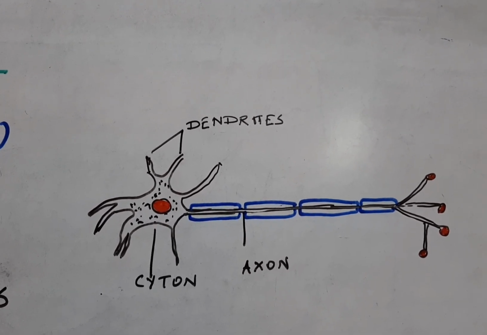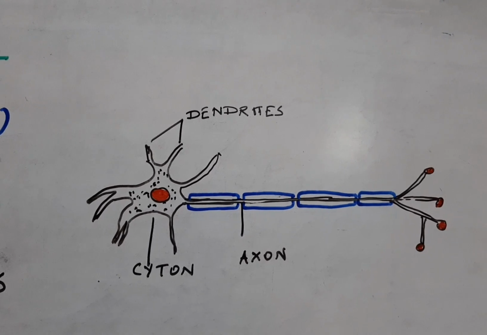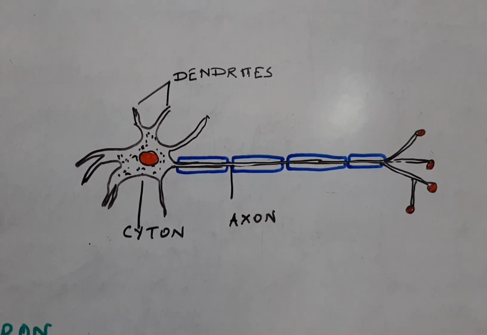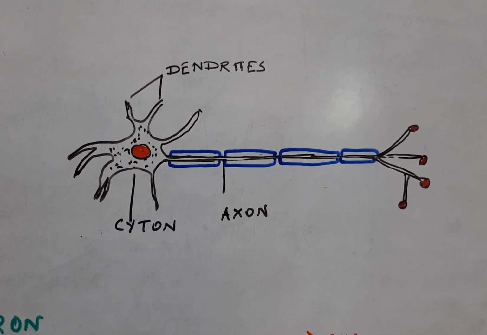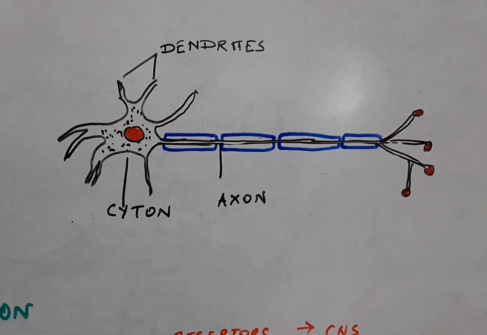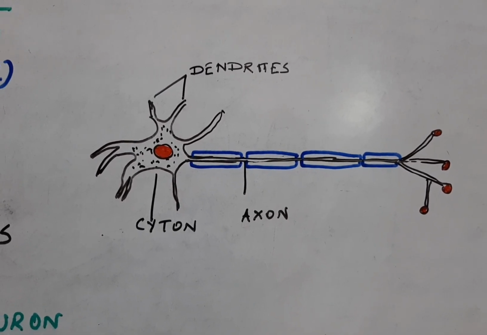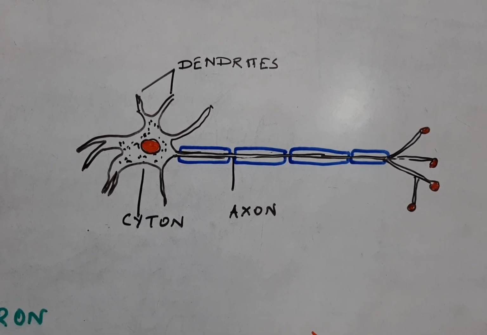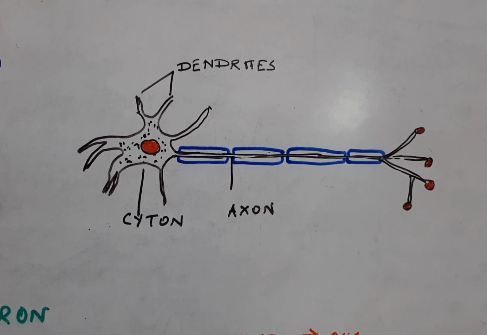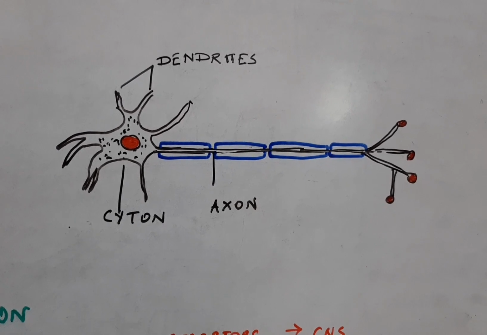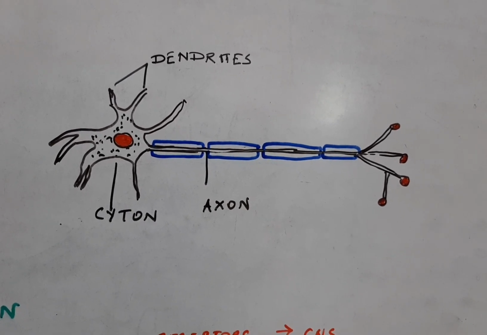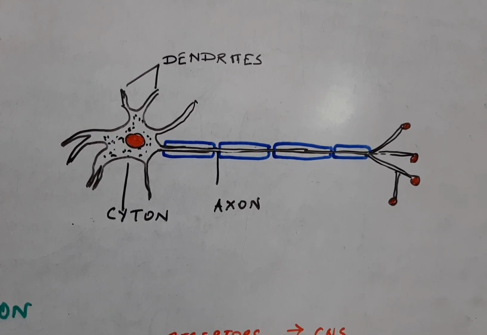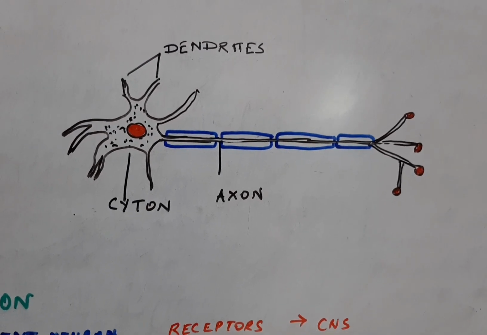Now the cytoplasm of this cyton may contain dark colored Nissl granules or neurofibrils. About this topic you can learn in higher classes. Next come the dendrites. These are one or many branched finger-like projections that come out from the cyton. The dendrites of a neuron are connected with a neighboring neuron. Next comes the axon, which is the longest single extension that arises from the cyton. It carries the impulse away from the cyton to the next neuron or to the effector organ.